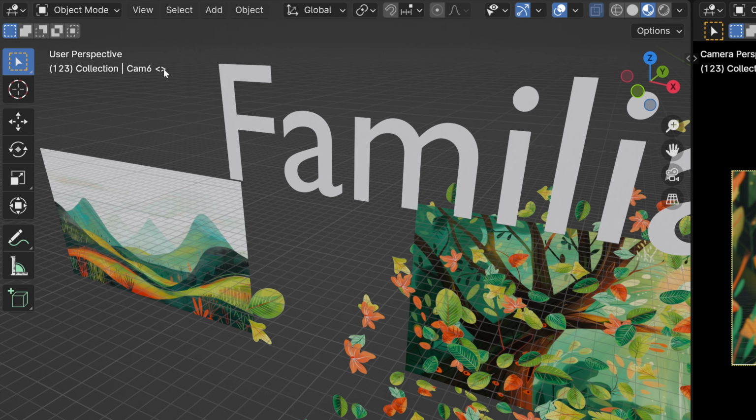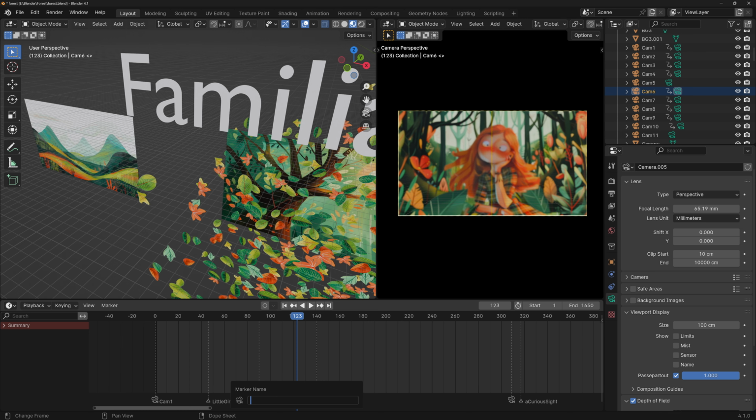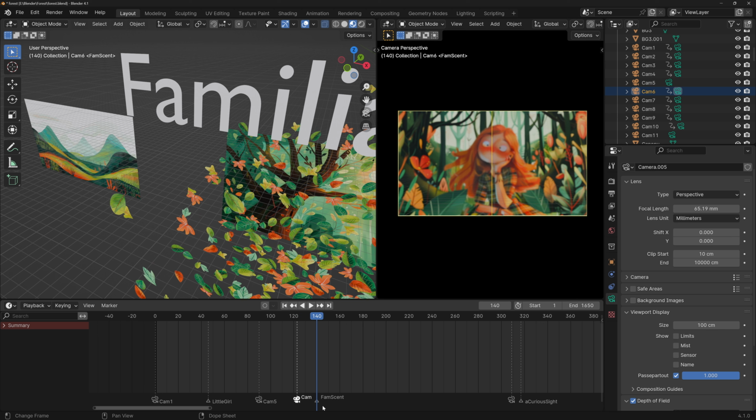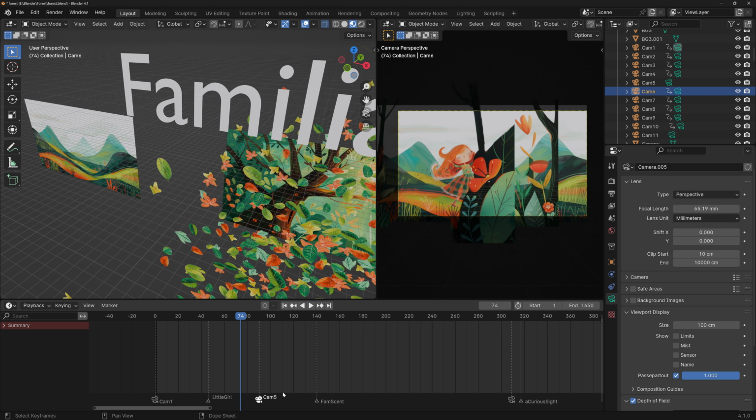It means that there's a marker and the marker has no name. We could change the name by double clicking on the camera marker. And now it has a name. And if you are on a marker, when you press Ctrl B, it will bind the camera to that marker. You'll see that it's still there, but we can no longer see the name of the marker here. Now, I don't know why they chose to make the name of the marker no longer visible once you bind a camera. I think there was enough room here, but well, that's what they decided.